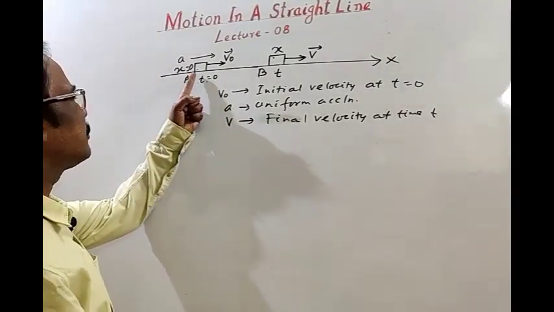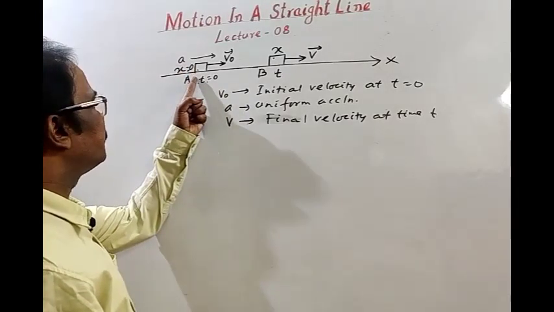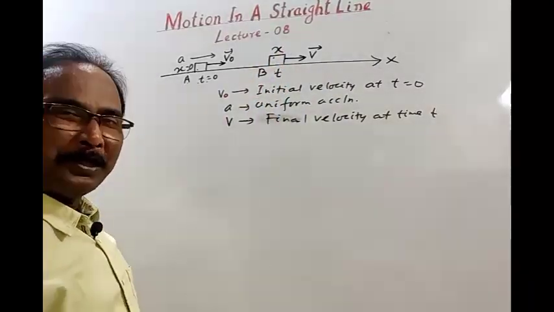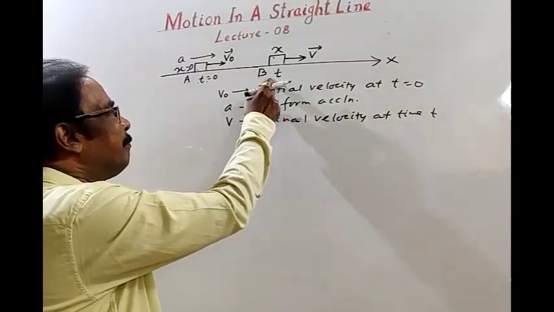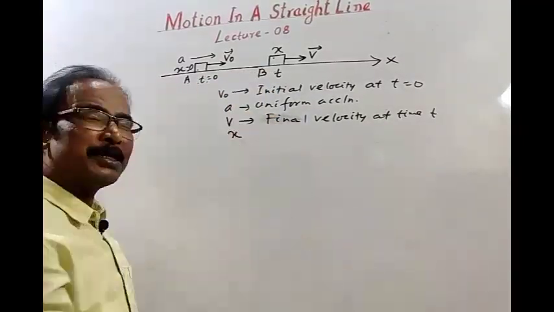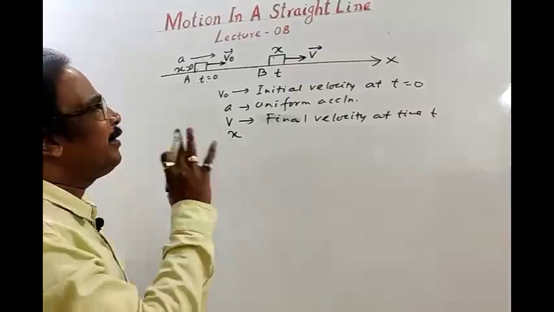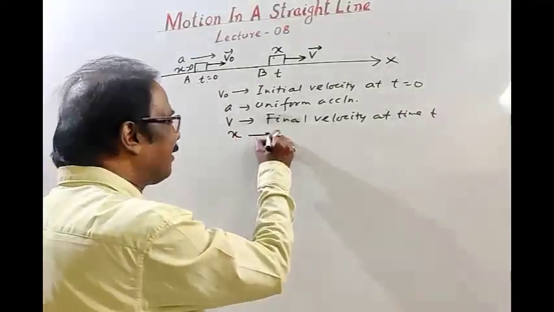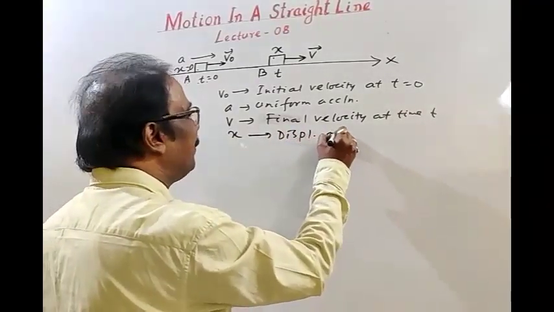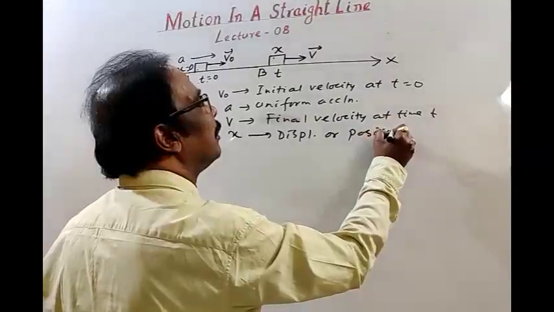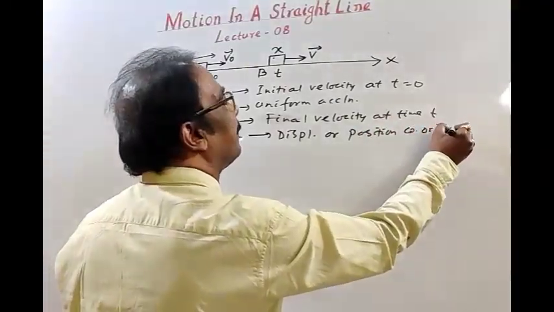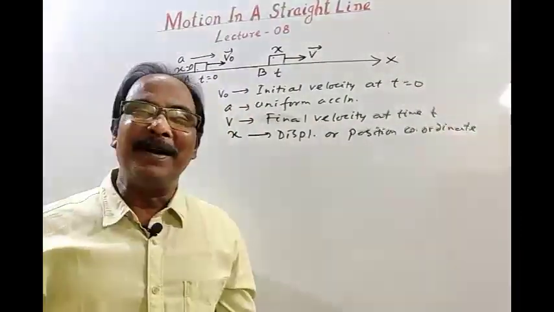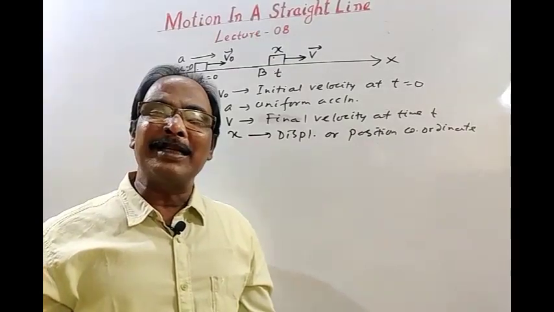See students, the body has position 0 when it is at A, and the position of the body is x when it is at position B. The change in position, x minus 0, is x, the displacement, or in this case you may say x is the position coordinate. So x is either displacement or position coordinate. These are basic assumptions. Then we will move to our derivation.